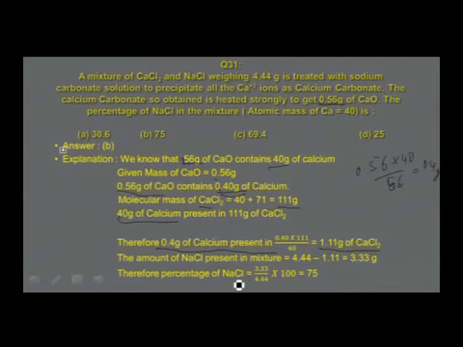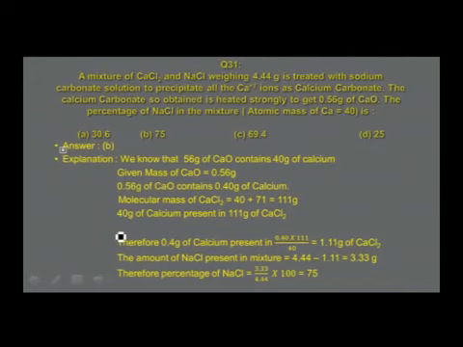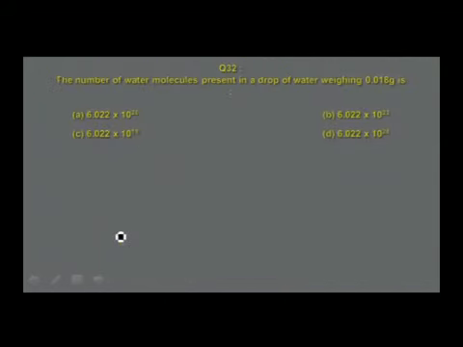Therefore, the percentage of sodium chloride is 3.33, which is mass of sodium chloride, divided by 4.44, that is the mass of the mixture given in this case, into 100, that is equal to 75. So, understand this technique carefully. It's an interesting question, and you have to solve as many numericals as you can of this type.